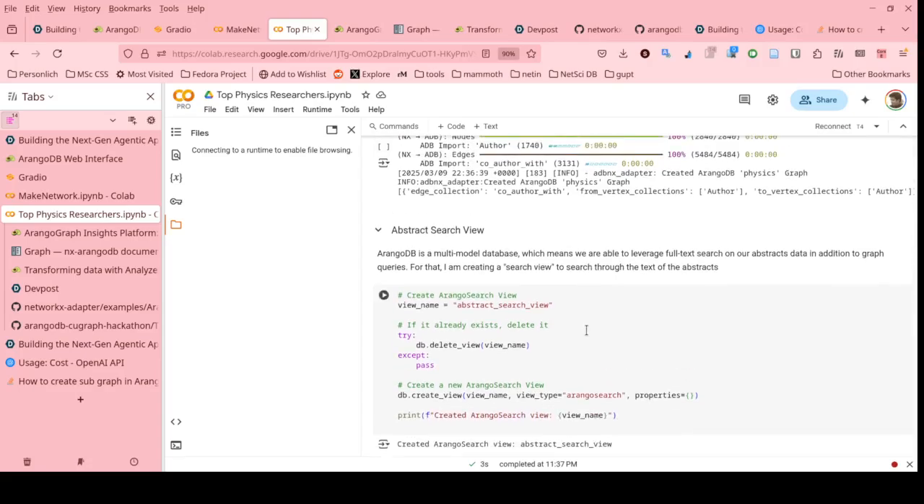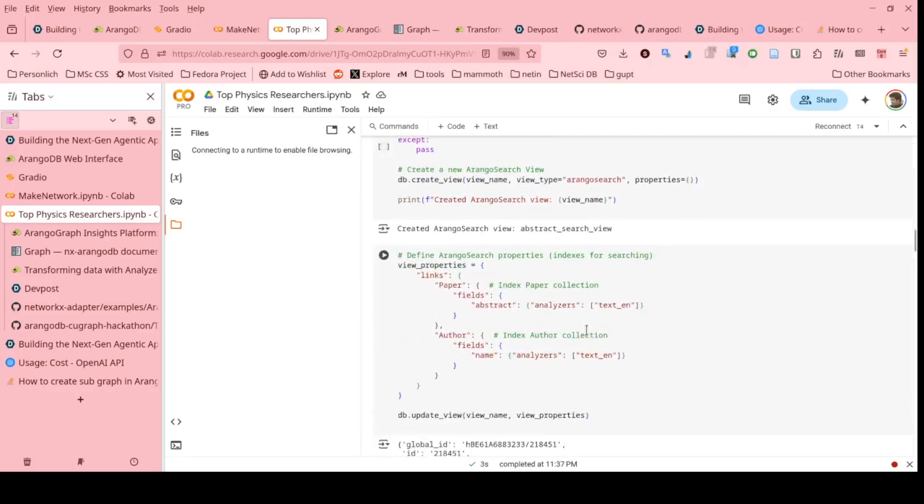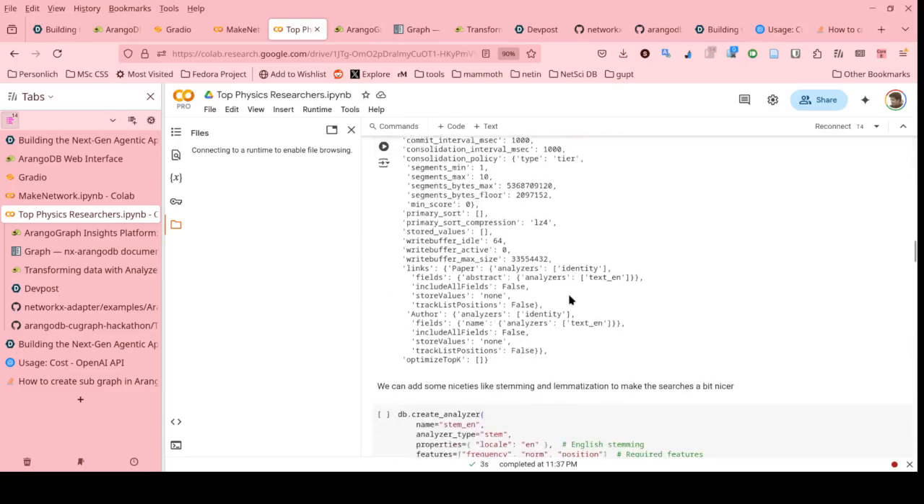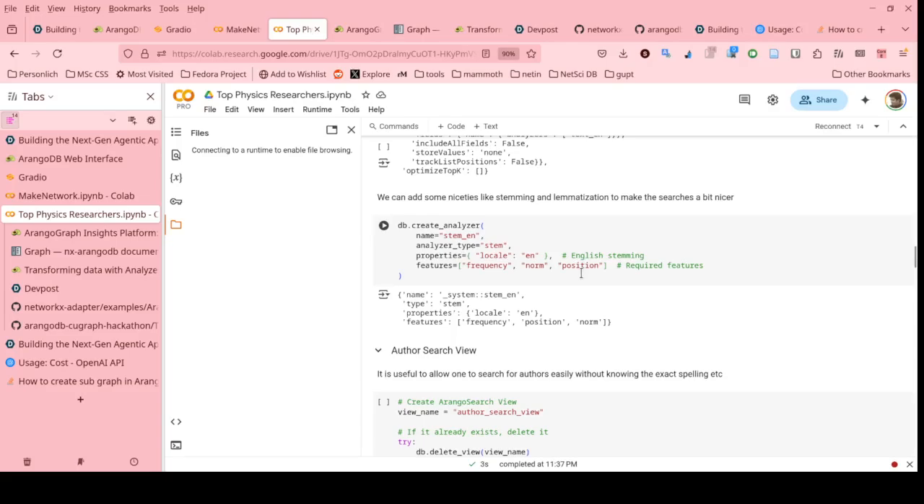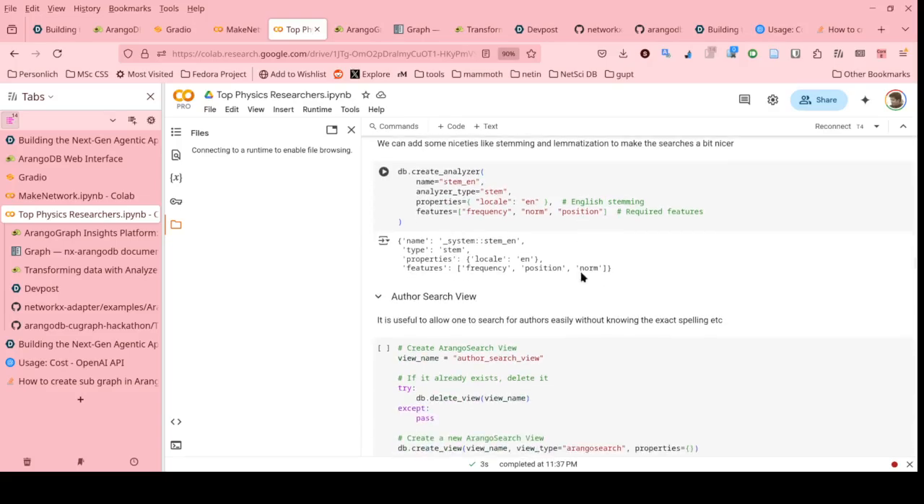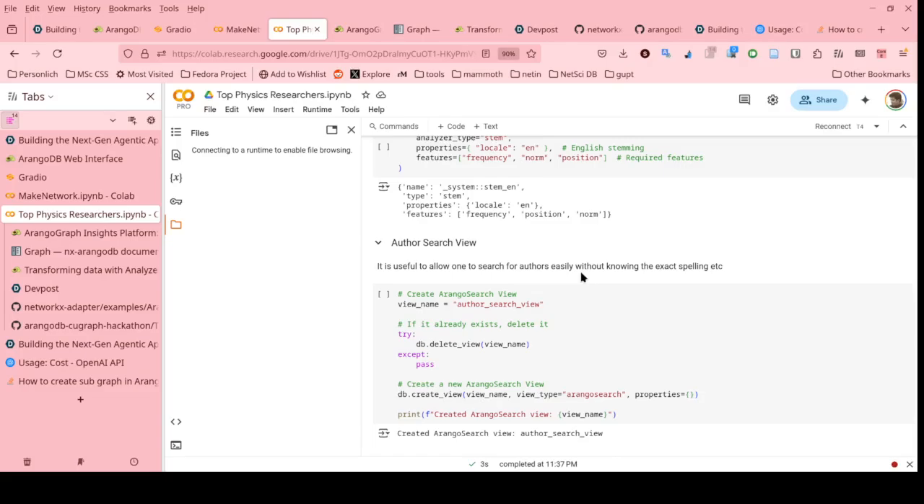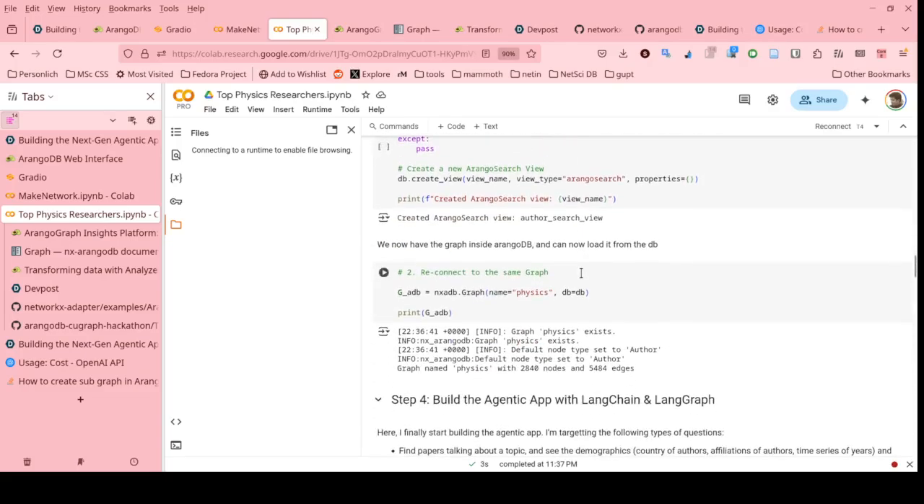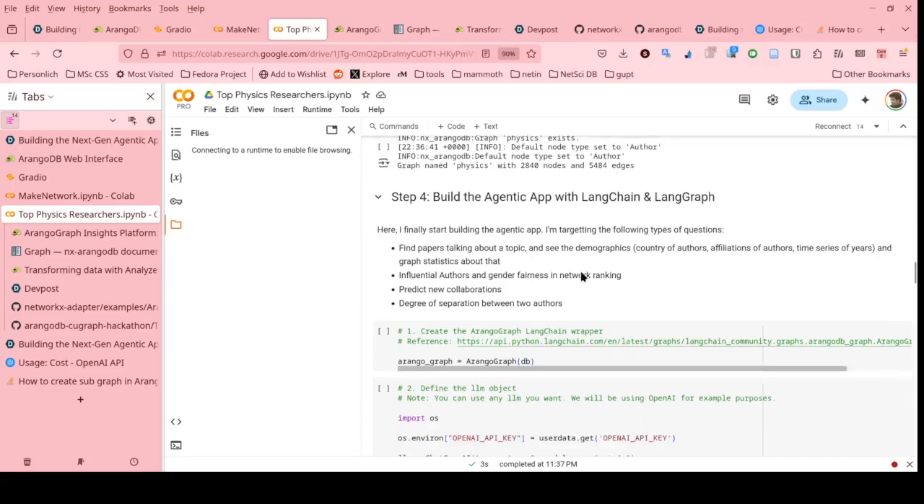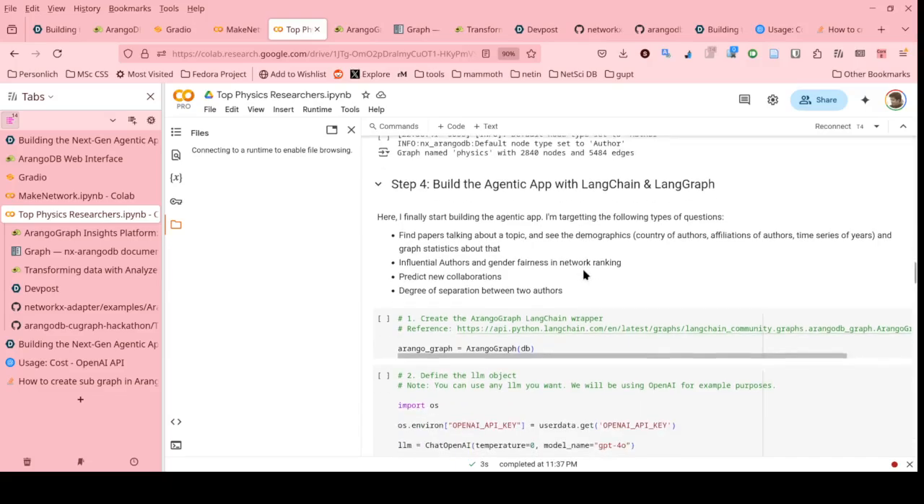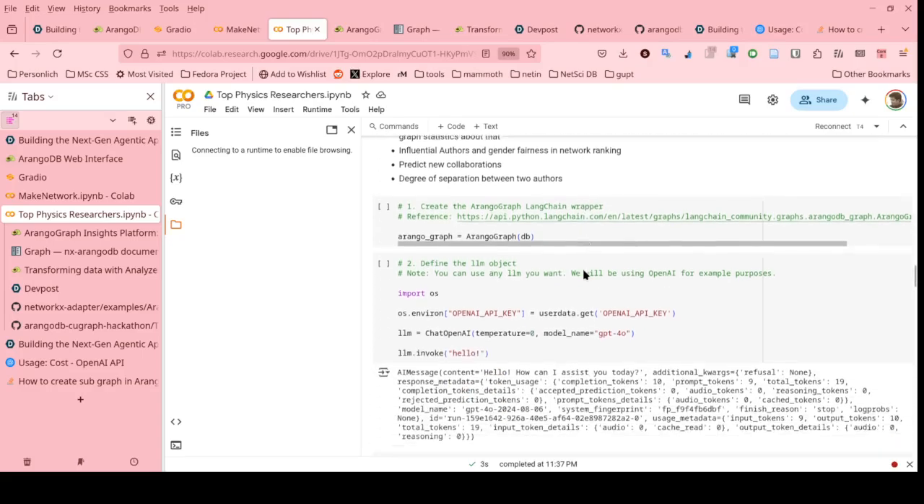And on top of this, I also created an ArangoSearch view to be able to do full text search on my abstracts. This is what was used in the demo that I showed. And I also added some stemming analyzer and nice things like that. I did something similar to be able to search for authors as well. I never showed that, but it's available. And then I can get to building the agentic app.